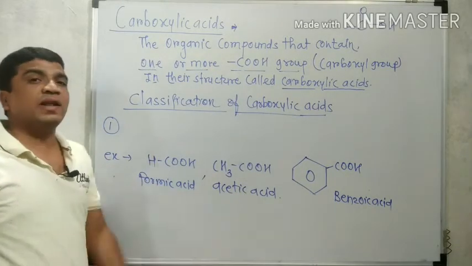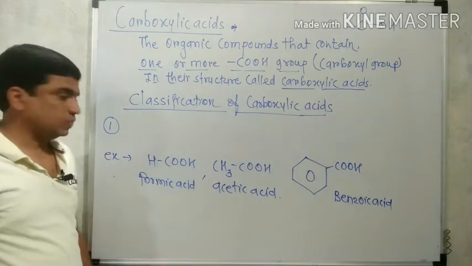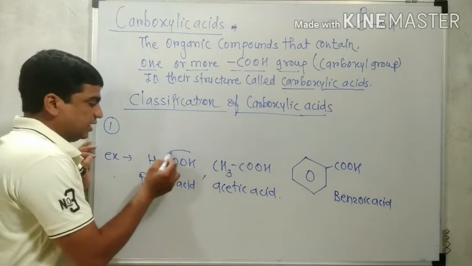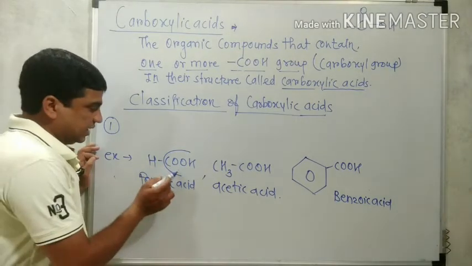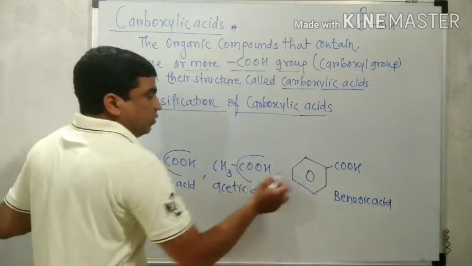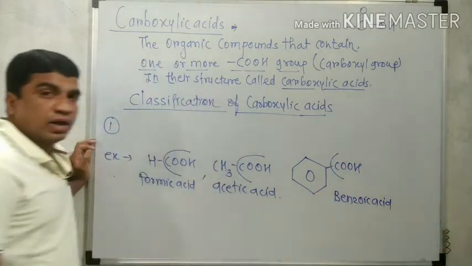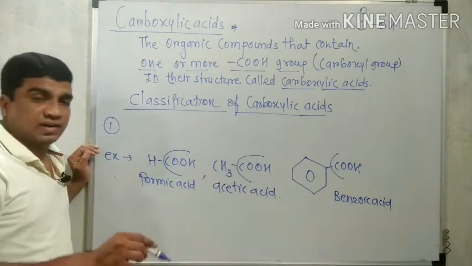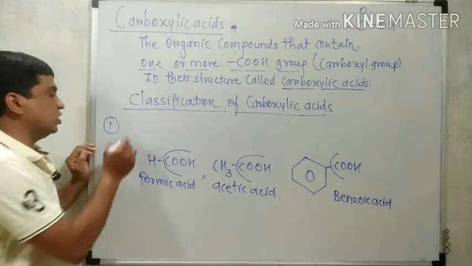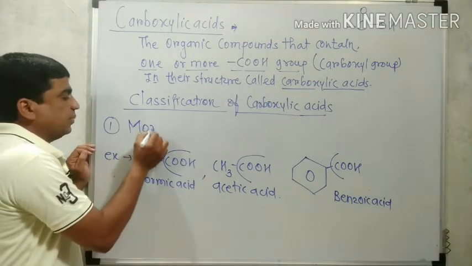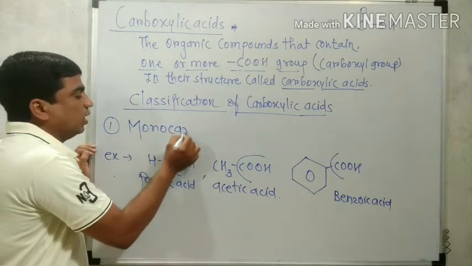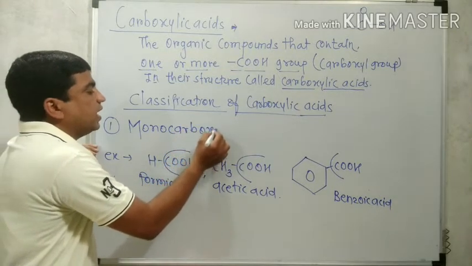So what is the similarity in these three examples? All these three examples contain how many COOH groups? That one contains one, that also contains one, that also contains one. If a carboxylic acid contains only one COOH group in its structure, this type of carboxylic acid is called monocarboxylic acid.